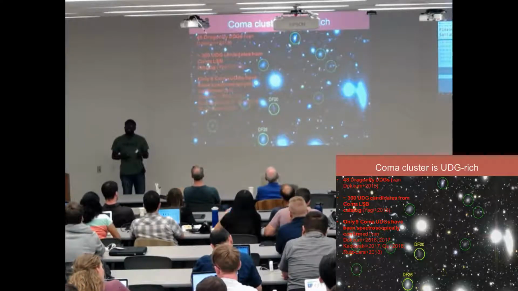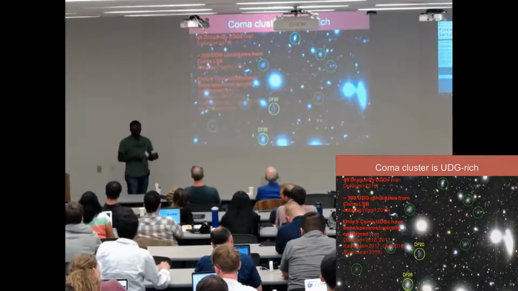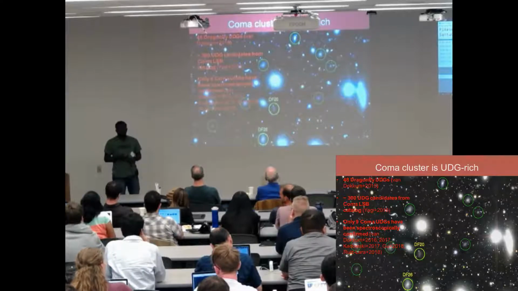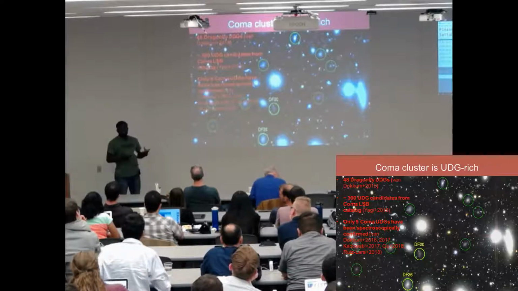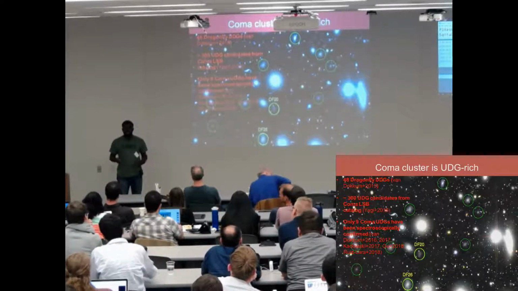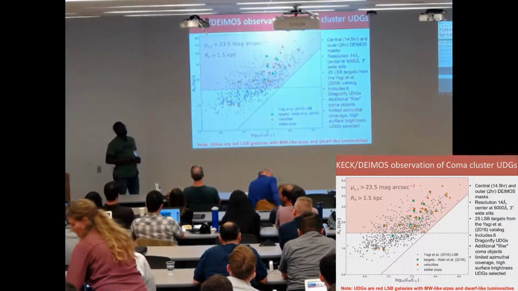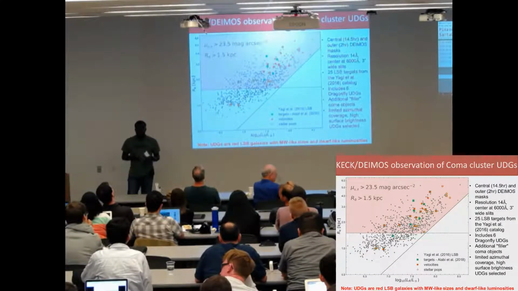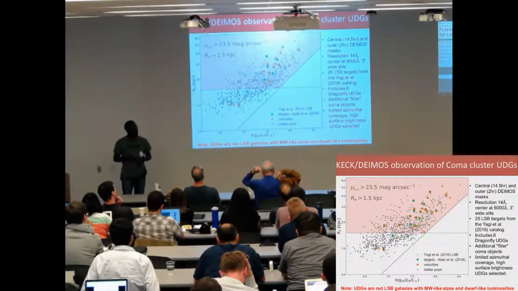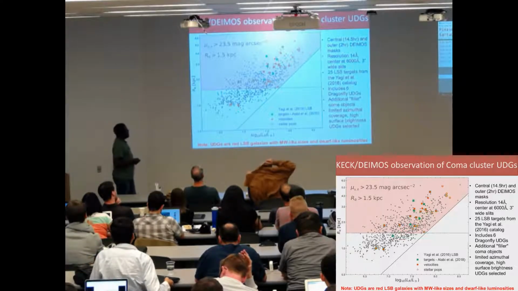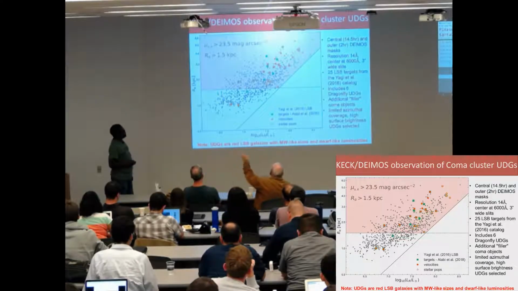But the interesting thing is that despite the abundance of ultra-diffuse galaxies in the Coma cluster, very few of them have been spectroscopically confirmed. And this is obviously because they're very faint, but that's not the only reason. Their spatial extent on the sky is also huge, and this is a factor when you want to do spectroscopy. So essentially what we've done is that we've used multi-object spectroscopy to study ultra-diffuse galaxies in the Coma cluster using Binospec on Keck. And here on the screen, I'm showing our targets as green squares in the size luminosity plane.